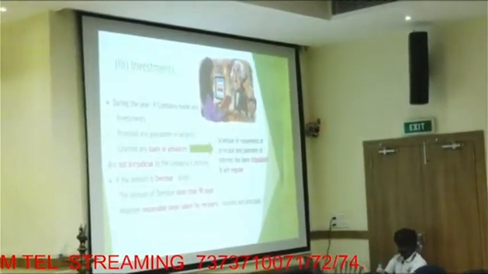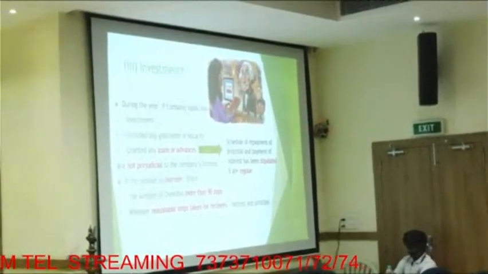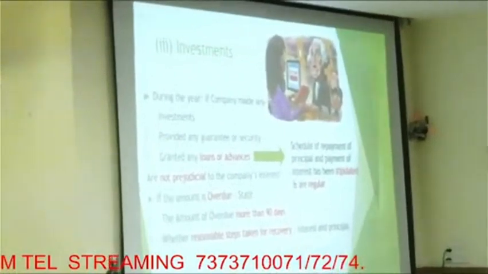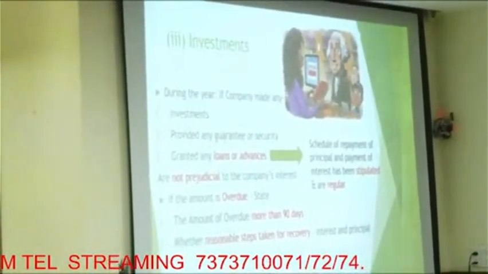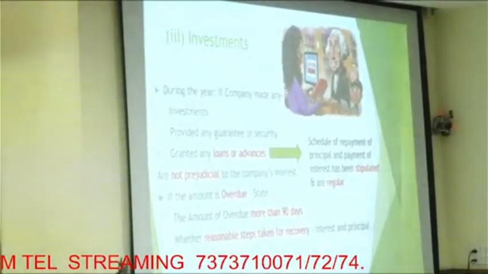Next, any loans and advances given should be properly repaid with the principal portion and interest portion, and the schedules are being followed or not. Anything overdue for more than a period of 90 days, the amount is to be reported. Whether reasonable steps were taken by the company or not is also to be reported.